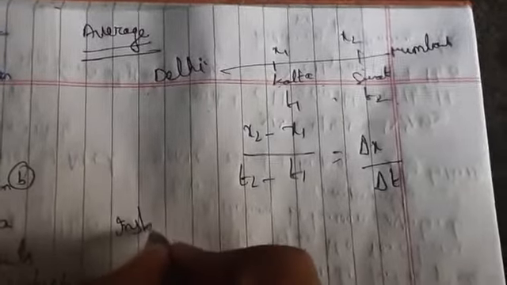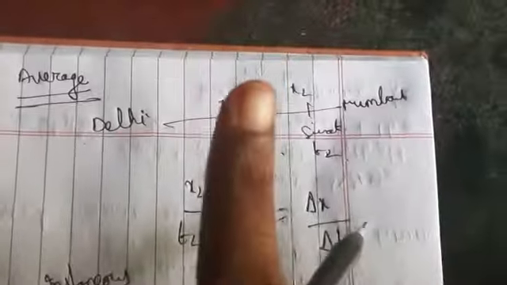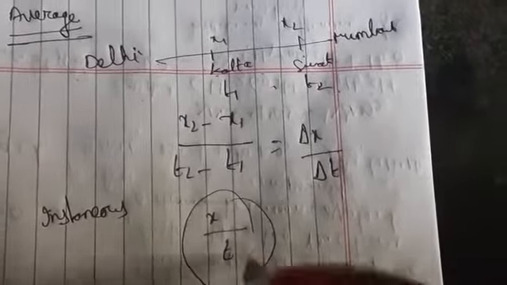Now let us take instantaneous. Instantaneous means that only at one point it is known, only at one position it represents, so it is not uniform. So here you get only x by t. This indicates the instantaneous value per unit time.